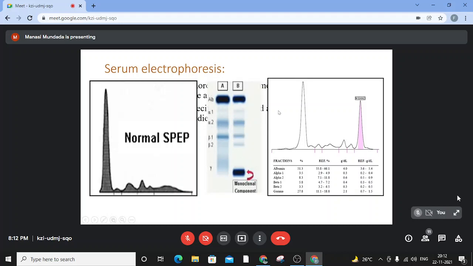This is graphically represented here. What advantage SPEP gives you is you can quantitate the amount of M protein. What's the importance of quantitating? It gives a prognostic significance in cases wherein the presence of M protein more than 2.5, like in a case of a plasmacytoma or MGUS, makes it a high risk category for progressing into multiple myeloma. Similarly, the quantitation of albumin is important in prognostication.